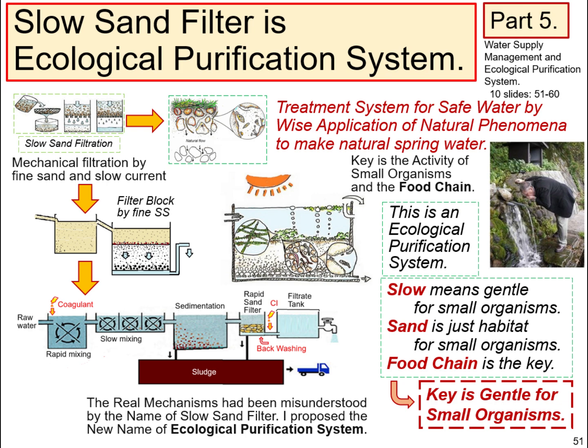Slow means gentle for small organisms. Sand is just habitat for small organisms. Food chain is the key. The key is being gentle for every small organism.